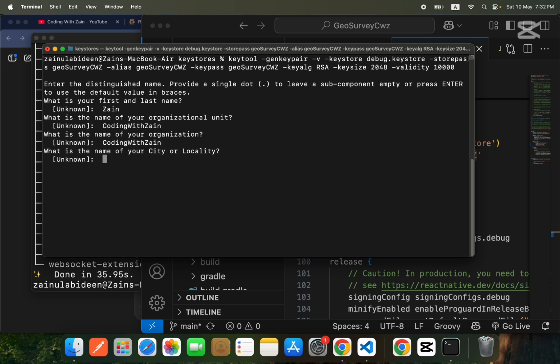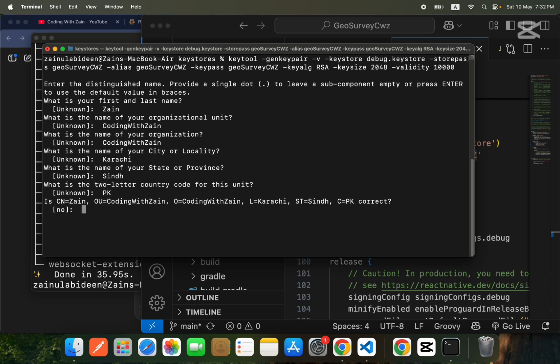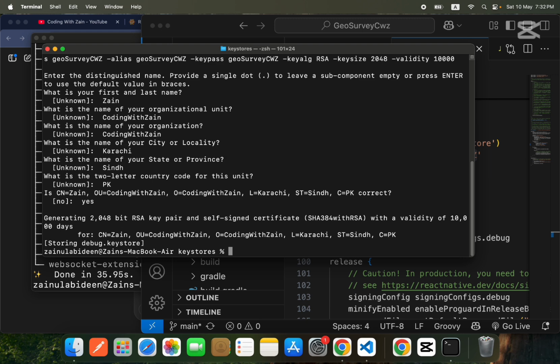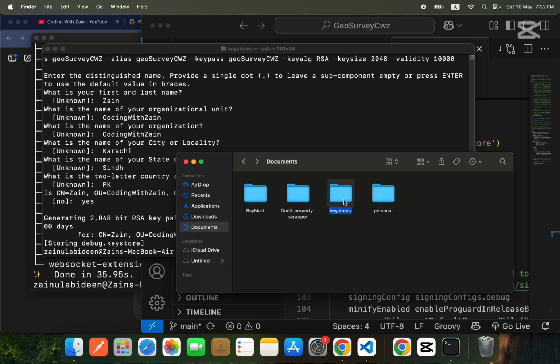City will be Karachi, province is Sindh, and two letter country code, which is PK. Okay, so all the things are correct. Just enter yes and press enter, and now your keystore will be generated over here.